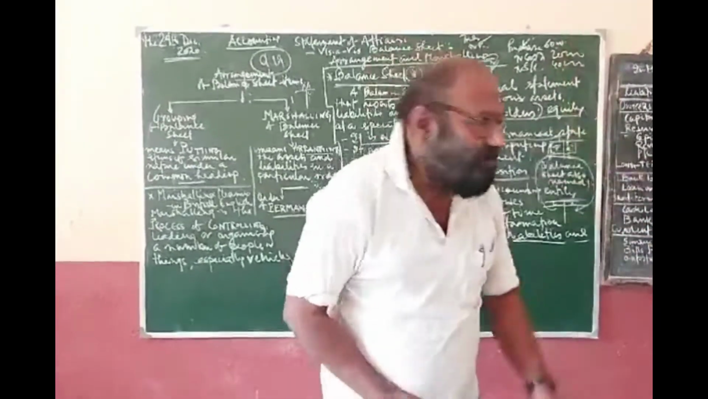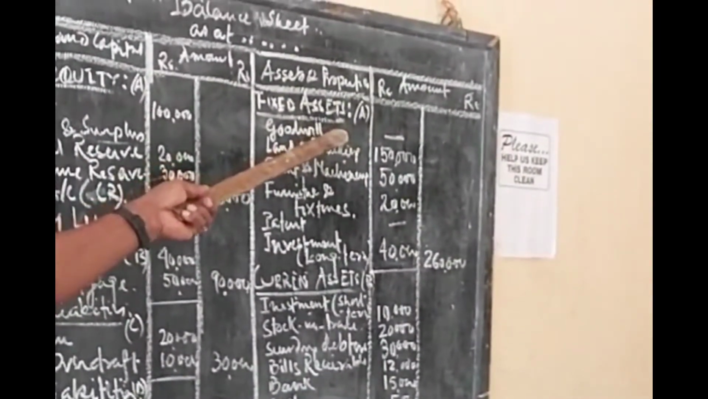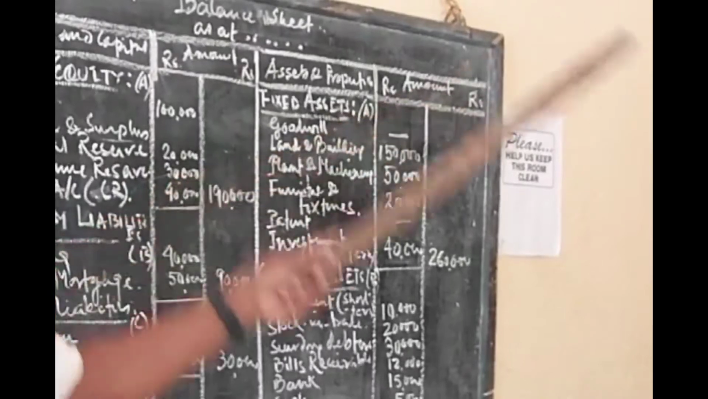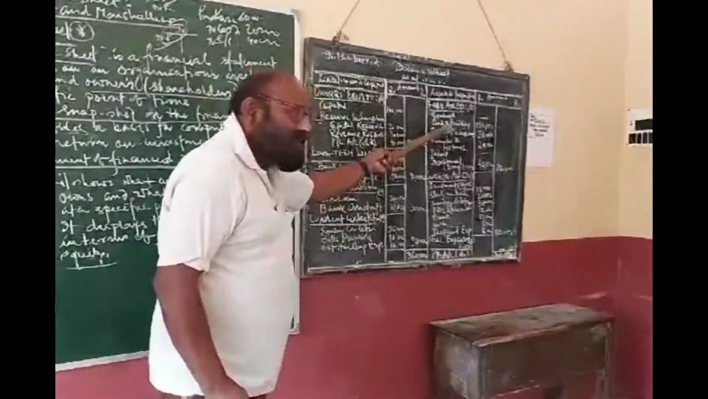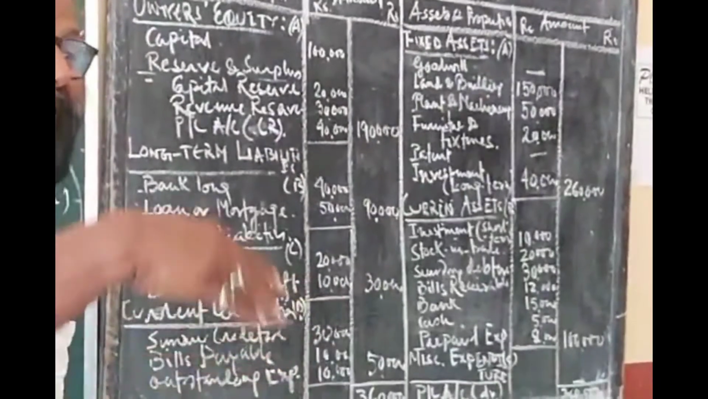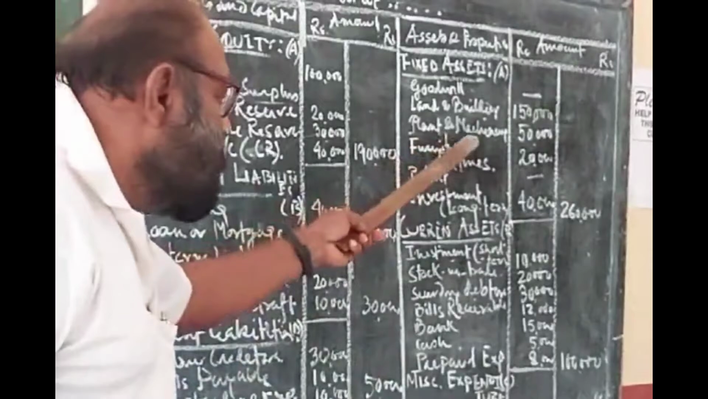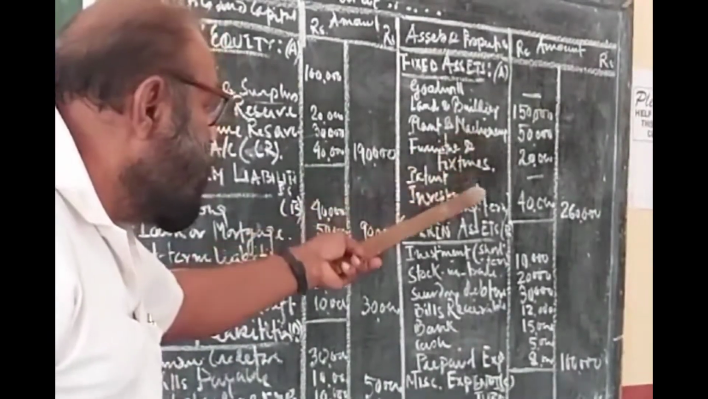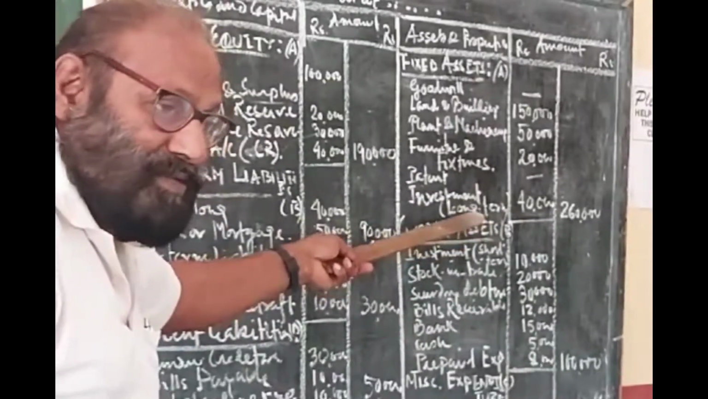Okay, and gradually in an organization, the most important permanent asset is goodwill, because goodwill, once developed, is carried for long. Then comes land and building. Land and building is something which takes a long time to acquire, and also a long time to dispose of. And then plant and machinery, which gives services for a long time. Then comes furniture, fixtures, then patents and investments, long-term investments.